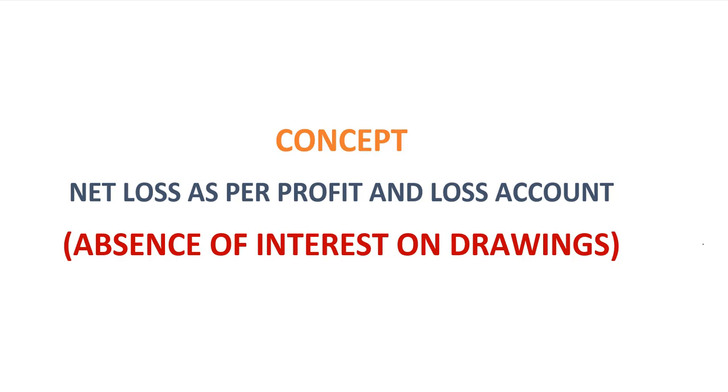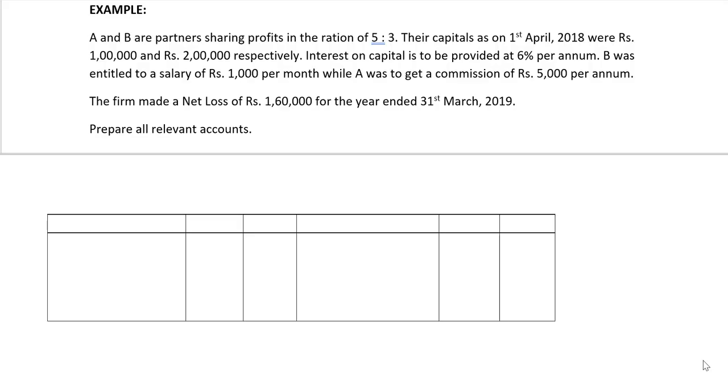The first example will be where there is a net loss as per the profit and loss account, but there is no interest on drawings that has to be charged. Let's go to the example. Example: A and B are partners sharing profits in the ratio of 5:3. Their capitals as on 1st April 2018 were rupees 1 lakh and rupees 2 lakh respectively.